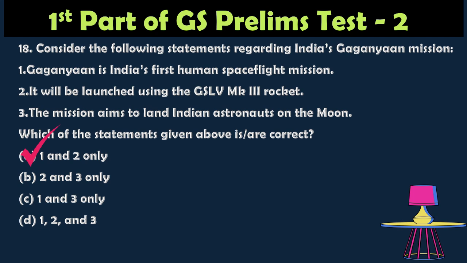Statements 1 and 2 are right, because Gaganyaan is India's first human spaceflight mission, aiming to send astronauts into Earth orbit. Hence, statement 1 is correct. The mission will be launched using the GSLV Mk3, which is called LVM3. Hence, statement 2 is also right. However, Gaganyaan is not a moon mission. It will carry the astronauts to lower Earth orbit, not the moon. So the third statement is wrong. The option is 1 and 2 only.